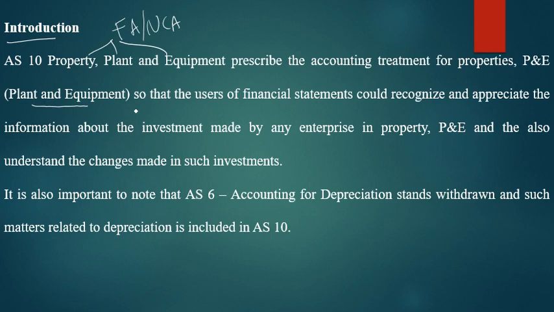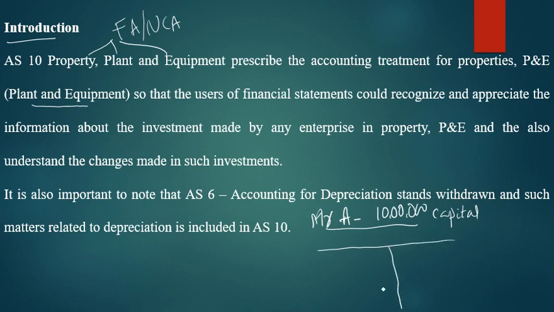Say for example, Mr. A is going to start a business worth rupees 10 lakh. Assume that this is the capital. How is this capital to be utilized? What is the utilization of this capital? If you see this as your balance sheet, assume the old format, here on the liability side you are writing the capital, 10 lakh rupees. So where does this 10 lakh rupees actually go? You need to apply it in the assets only.